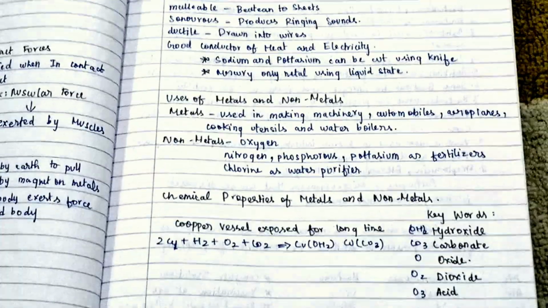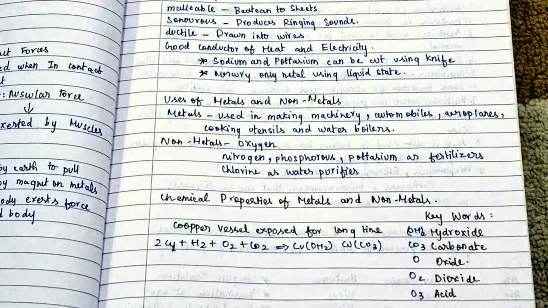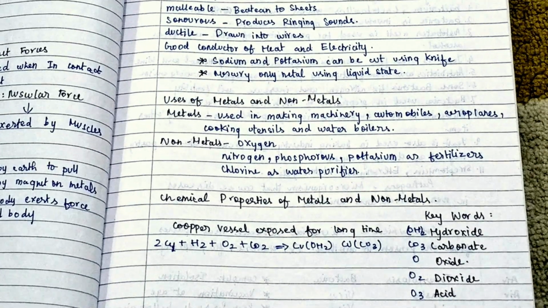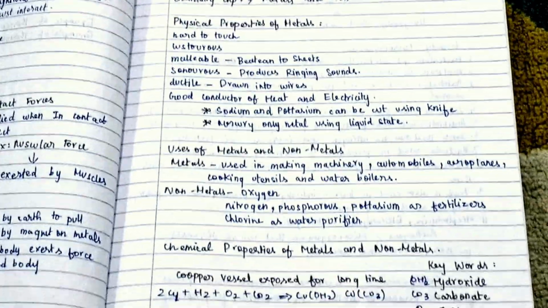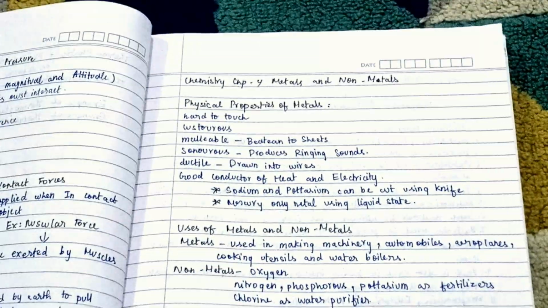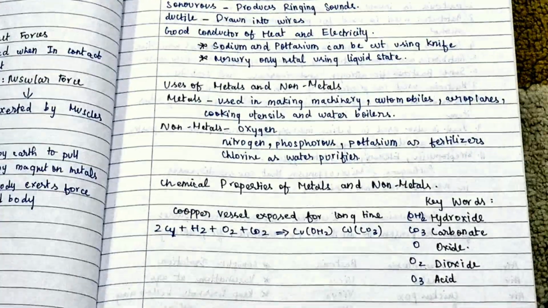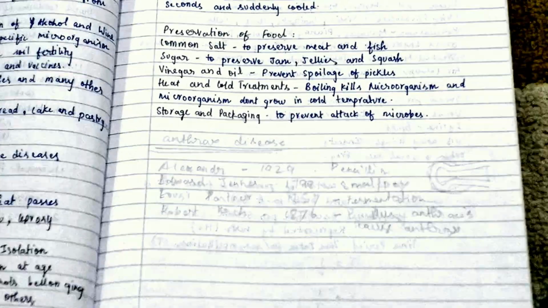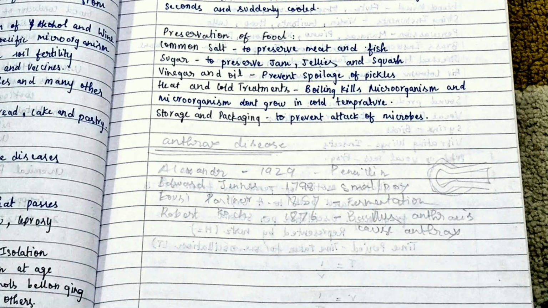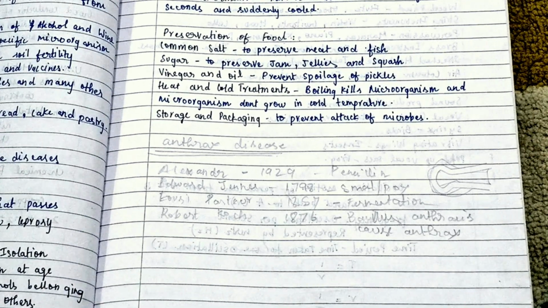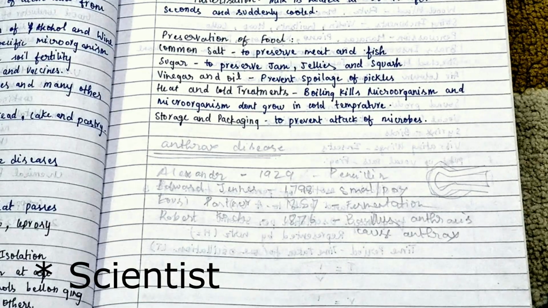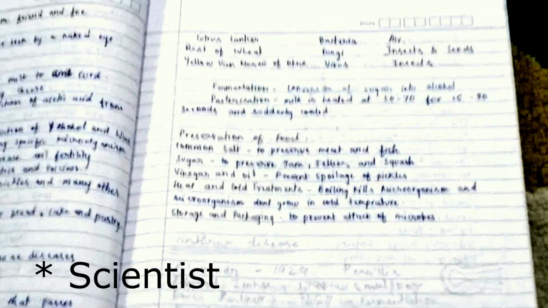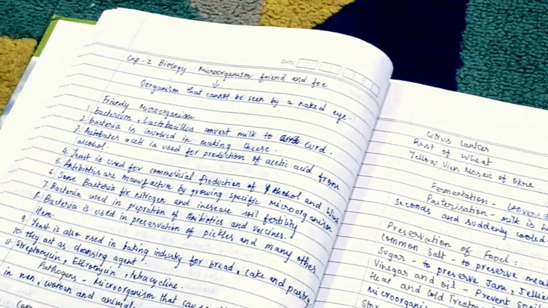So yes, I have marked all the keywords about hydroxide, carbonate, oxide, dioxide, and acid. I've written some formulas. I usually write formulas in sticky notes and just stick them, but once it's done, I just remove them. So yes, these are my notes. There's something written in pencil which you guys can't see very well, but that was my last minute prep about the diseases or some important people who found out this. So this is what my notes look like.